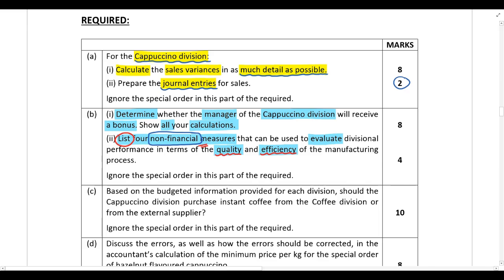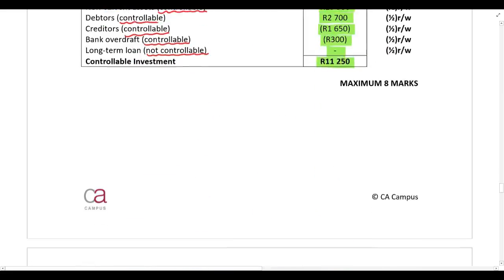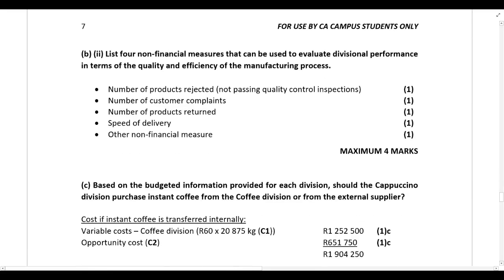So if we just jump to the suggested solution to make sure that we've gone through everything, you can see the 4 non-financial measures that I've discussed: firstly the number of products that are rejected, so they don't pass quality control inspections, the number of customer complaints, the number of products that are returned by customers, and the speed of delivery. And obviously, if you have any other non-financial measure, you can also award yourself a mark. But please make sure that if you have another measure, it must relate to the quality and efficiency of the manufacturing process, not just any random non-financial measure. All right, so that then deals with part B of the required.